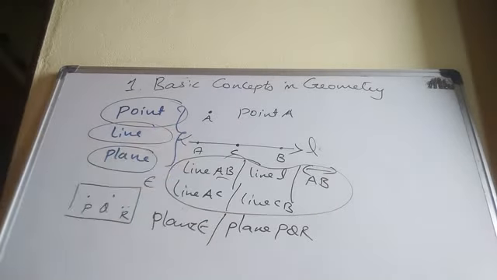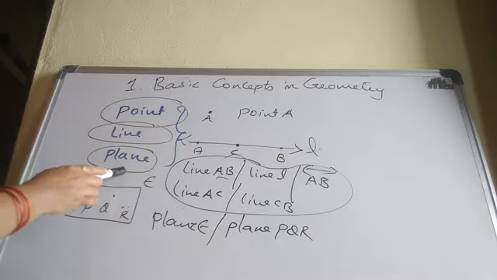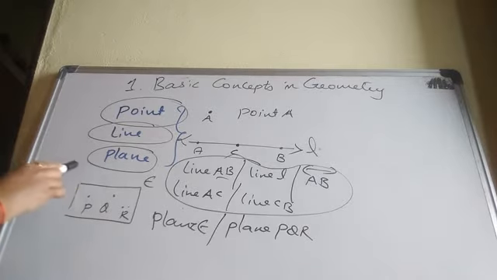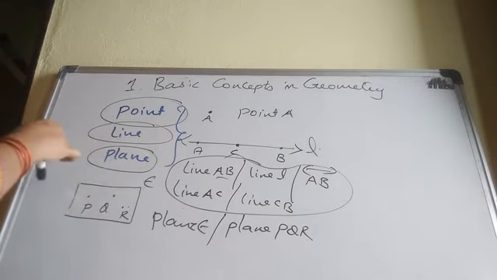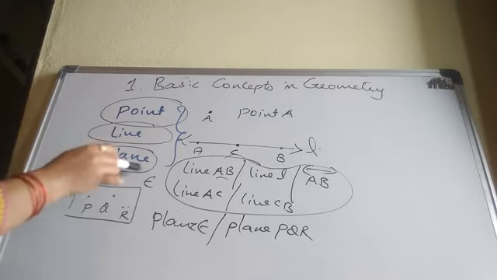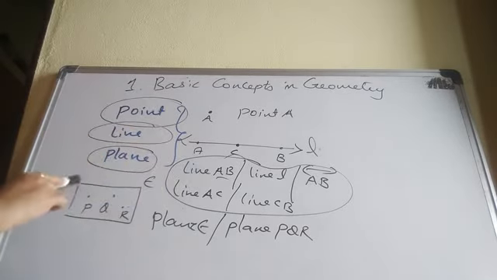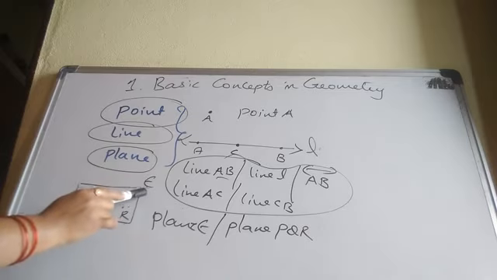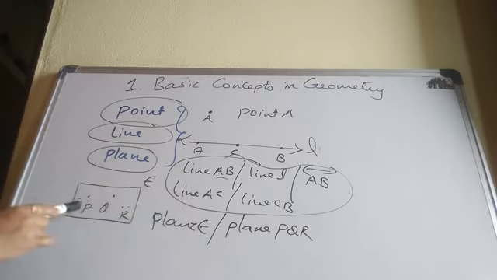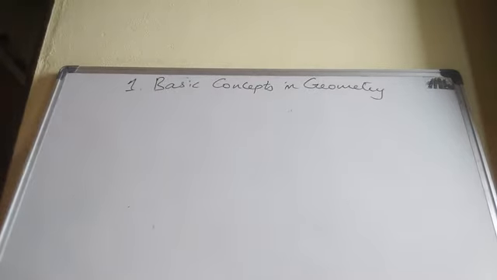Okay. Now coming to the plane. Plane is also an undefined term in geometry. Plane means what? It is a flat surface in all the directions. We can extend it in all the directions infinitely. Example, our whiteboard you can take. Here I have drawn the figure. How can we write it? Plane E, otherwise plane PQR. Okay. These are the basic concepts in geometry.